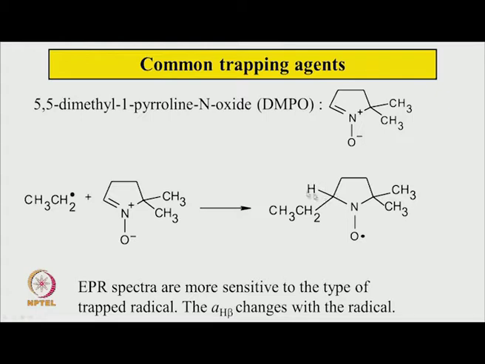But here the splitting constant due to this proton is somewhat more sensitive to the presence of the radical, because it is very near. So, the hyperfine coupling constant of the beta proton is reasonably sensitive to this. So, it will be easier to make a better, more intelligent guess about the type of radical by seeing how much this splitting constant has changed.